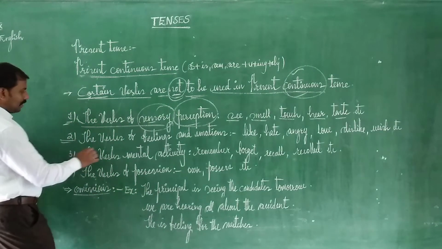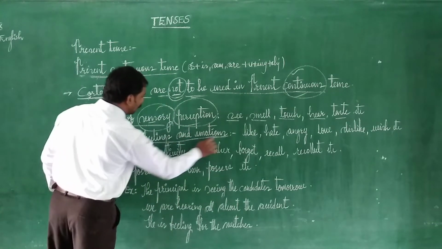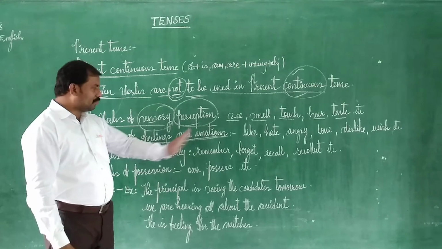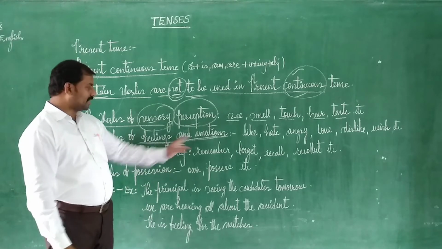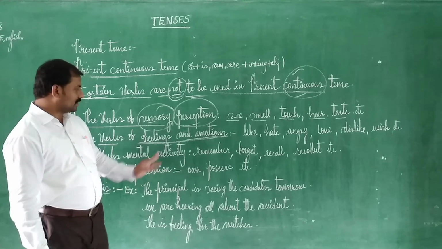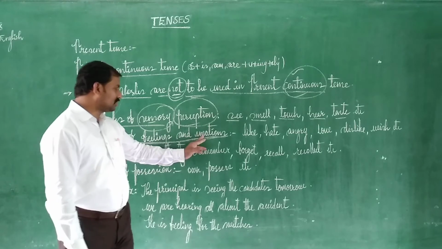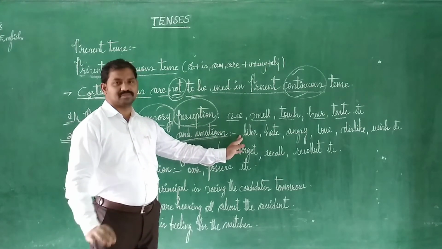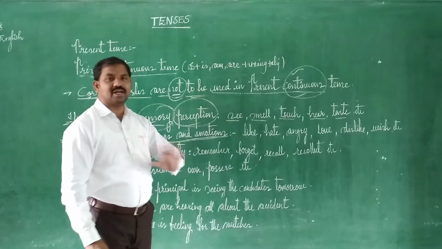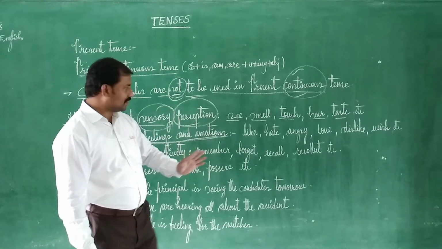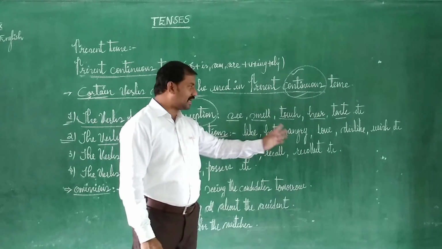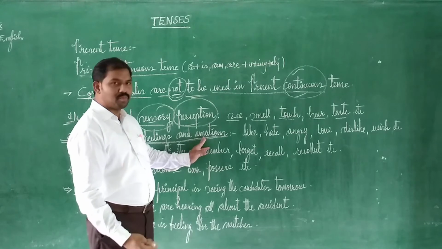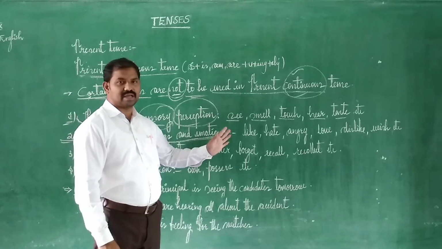Second one, we have the verbs of feelings and emotions. We can still divide feelings separately, emotions separately, but however, a combination of both of them is okay. So these feelings and emotions, whenever you are using them as verb forms, better don't use those verbs in your present continuous tense. For example, like, hate, angry, love, dislike, some of the verbs I have written. You can also write some of the emotions, like hungry is an emotion, angry is an emotion.